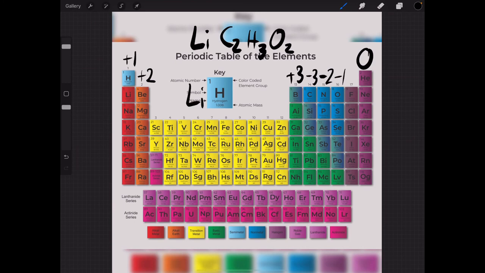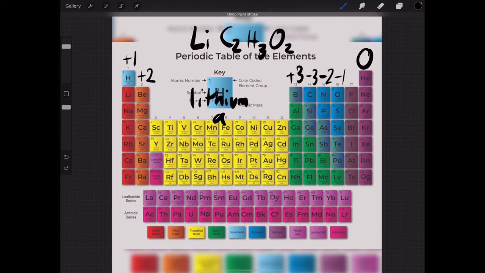Then C2H3O2 stands for the polyatomic ion acetate. So it will be lithium acetate, spelled out. Remember, everything's in lowercase.